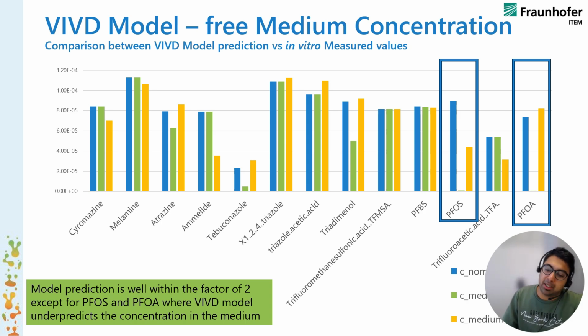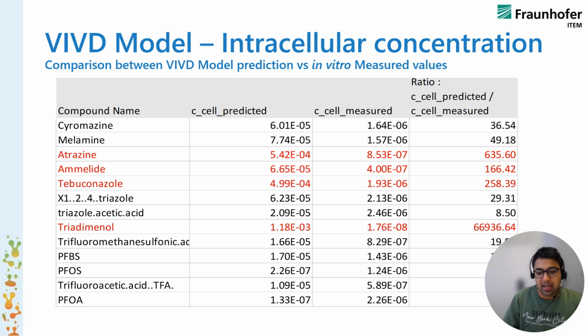So PFOS and PFOA prove otherwise in the test assays, but more or less all the triazines and triazoles are good enough. They are fine for the model prediction versus the measured concentration from the mass spec analysis. So I go deeper into what's happening within the cells, the intracellular concentration.